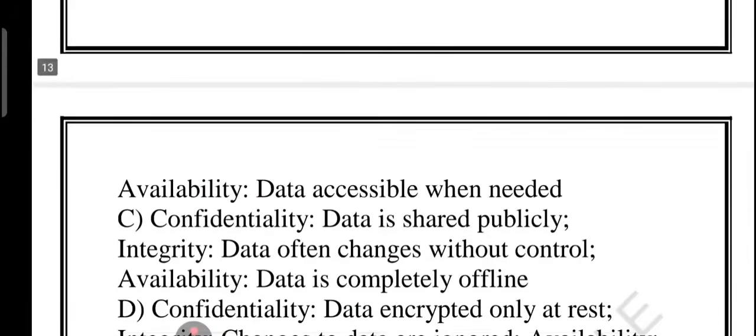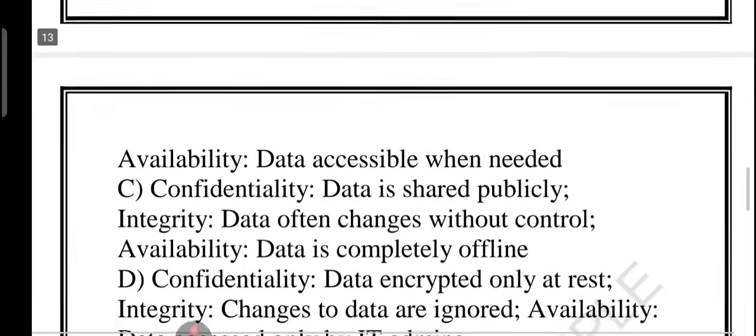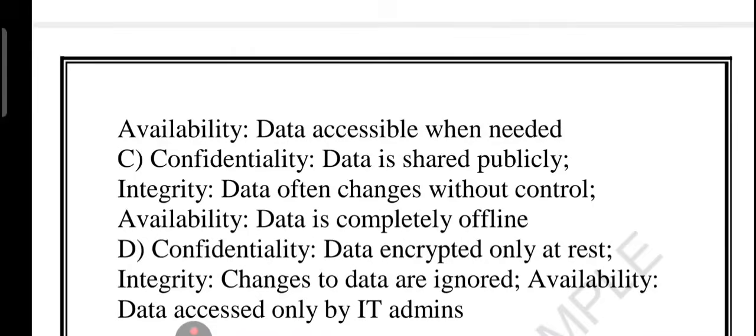C, confidentiality, data is shared publicly. Integrity, which means data often changes without control. Availability, which means data is completely offline. D, confidentiality, data encrypted only at rest. Integrity, which means changes to data are ignored. Availability means data accessed only by IT admin.